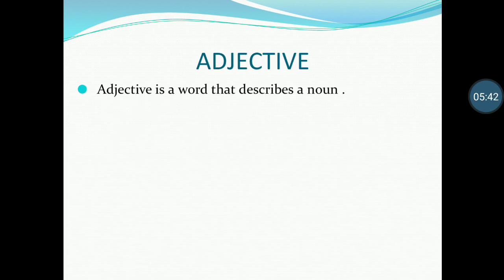Adjective. An adjective is a word that describes, modifies, beautifies, or qualifies a noun. An adjective is a word that says something more about a noun. Adjectives in English are not affected by number or gender because they don't have to agree with the noun they modify.